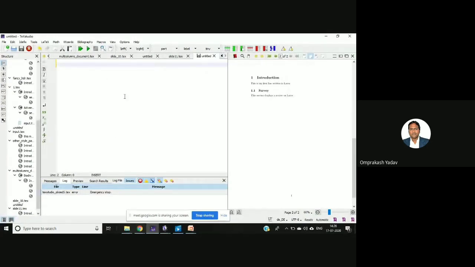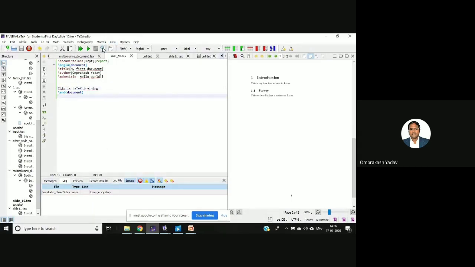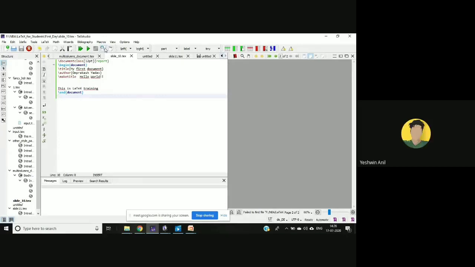Right, this is my TeXstudio, and I have prepared that particular slide. Only thing, just let me know whether you are able to see the fonts or not. Whether the font is visible. Yes, sir, it's clear. Yes, sir. Okay.